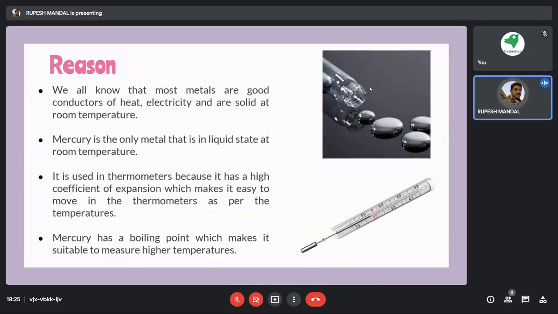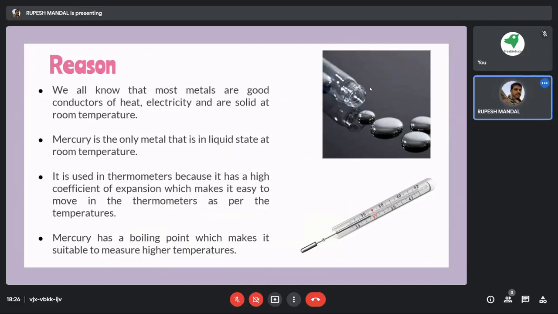The first reason we consider mercury a metal is that it has the property of electrical conductivity, and it is a good conductor of heat. Based on those two properties, we consider mercury a metal. And because it can attain liquid form at a very low temperature, that is room temperature, we can use it inside the thermometer.